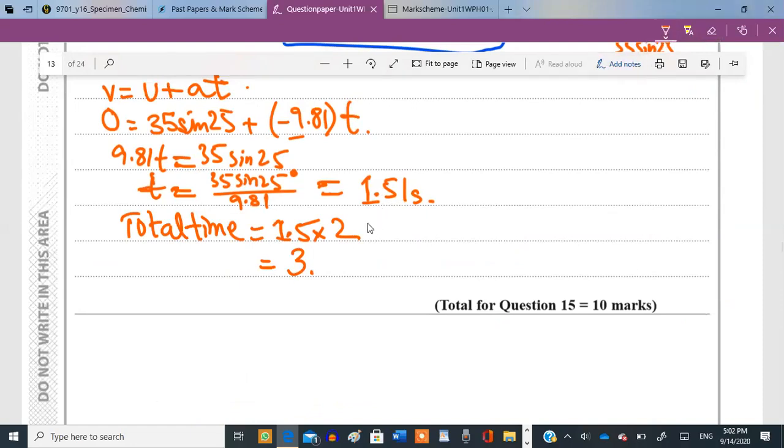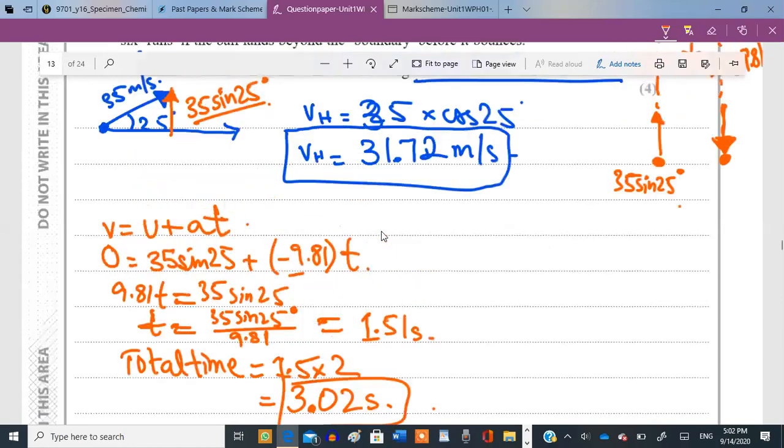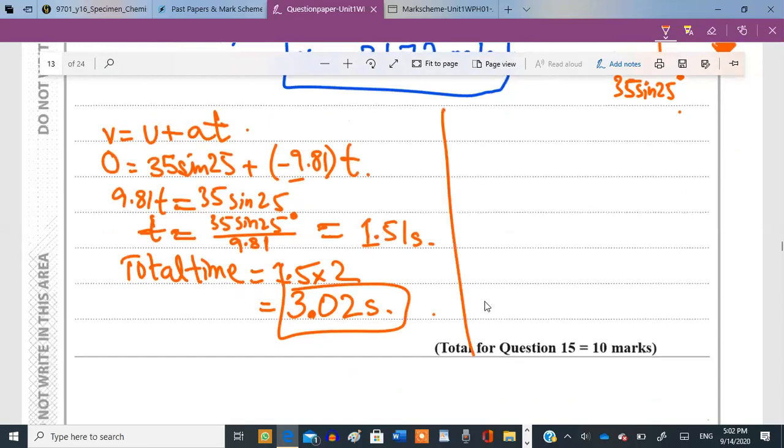Just multiply the answer by 2. It's 3 point something, right? 3.02. All right, 3.02 seconds. Now once you have the total time and you have the horizontal component of velocity, you can calculate the horizontal distance that the ball has traveled, which is the range of the ball.